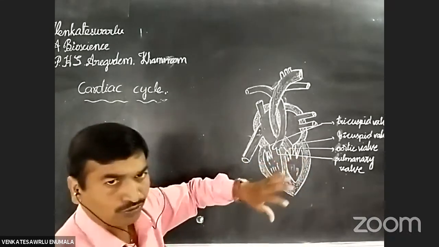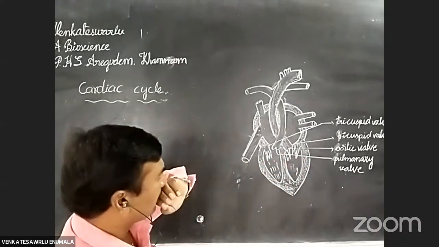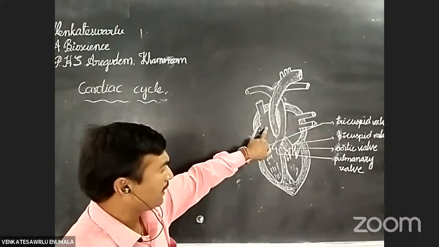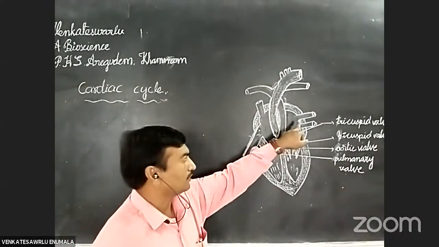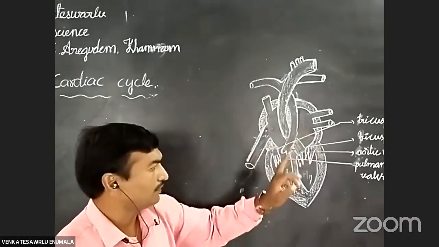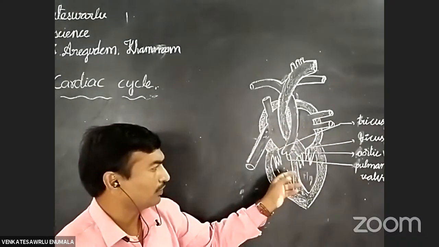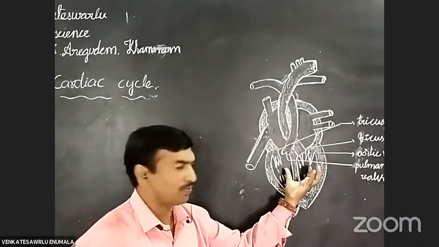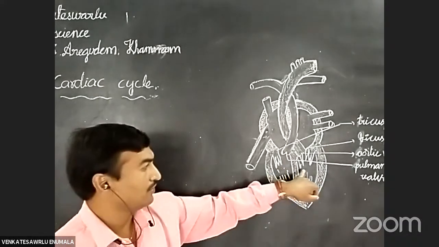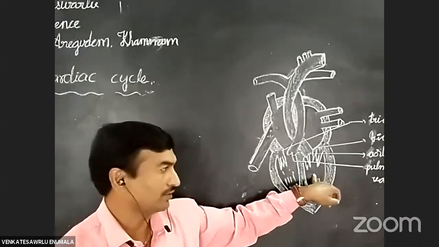See the internal structure of the heart. This is the right atrium. This is the left atrium. Next, this total part is known as the ventricular part. This is known as the right ventricle and this is known as the left ventricle.